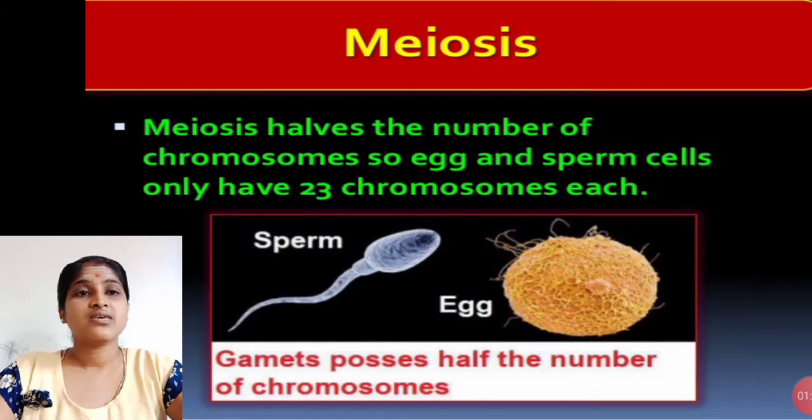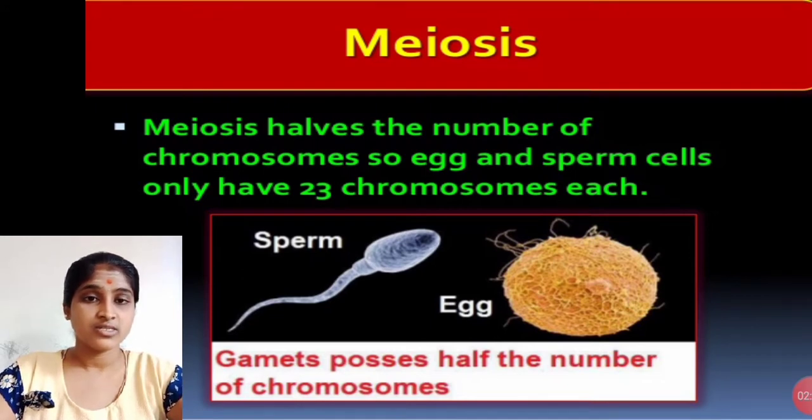Meiosis changes the number of chromosomes. Egg and sperm cells have only 23 chromosomes each. In this slide you can see clearly the sperm and the egg. These are two gametes. In humans, males have sperm and females have eggs. This division takes place to maintain a constant number of chromosomes, so egg and sperm have only 23 chromosomes, half the number in each.